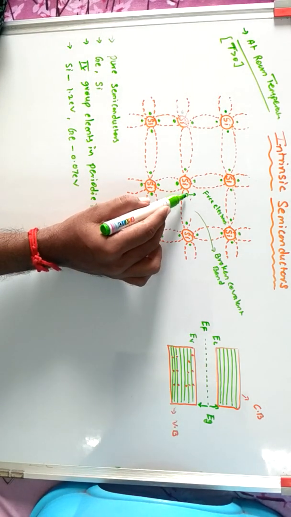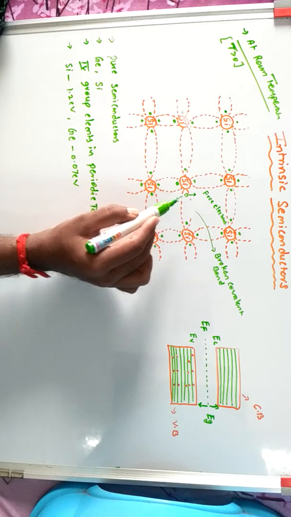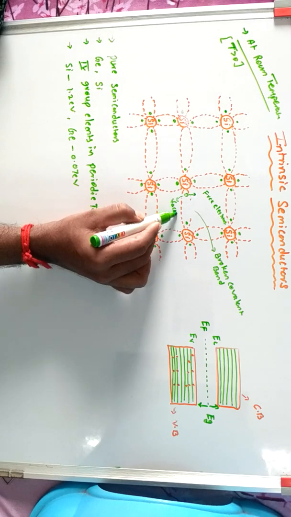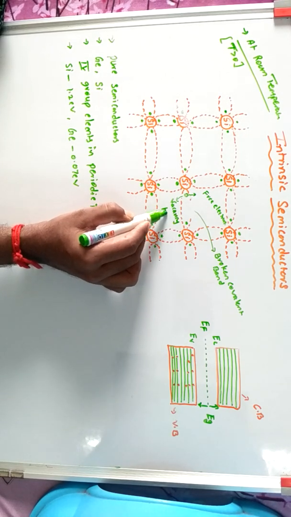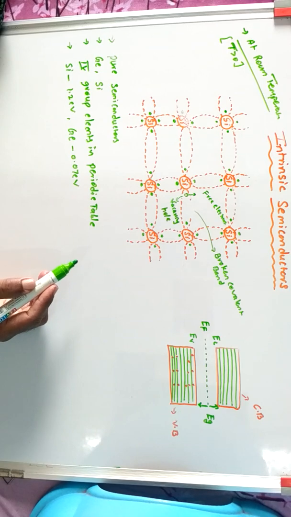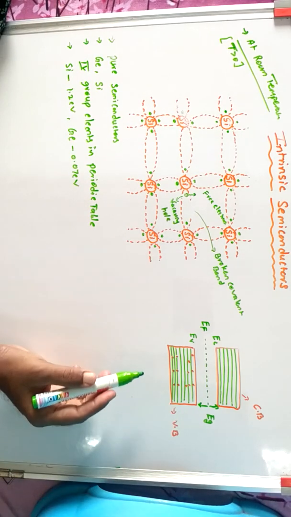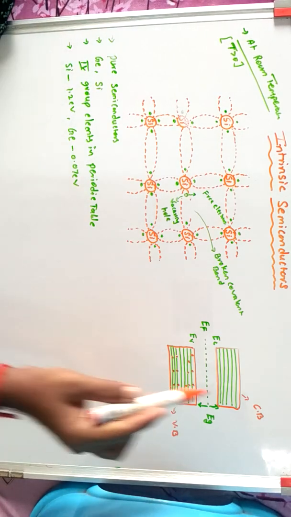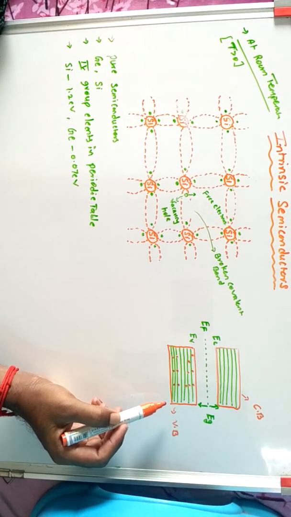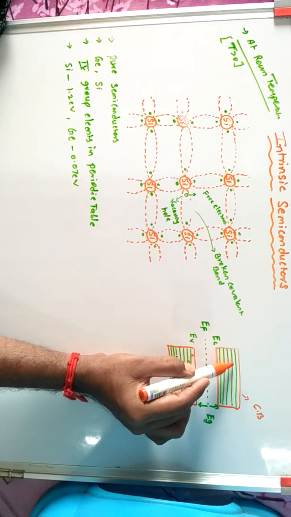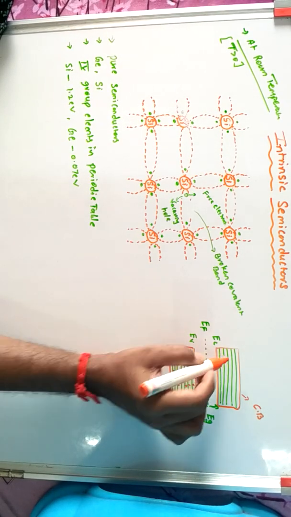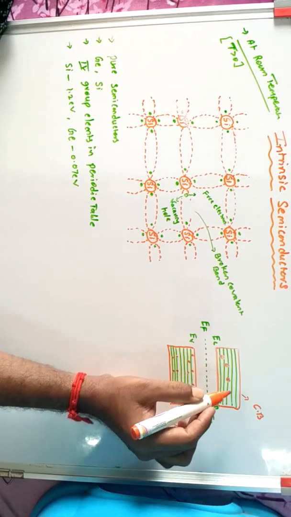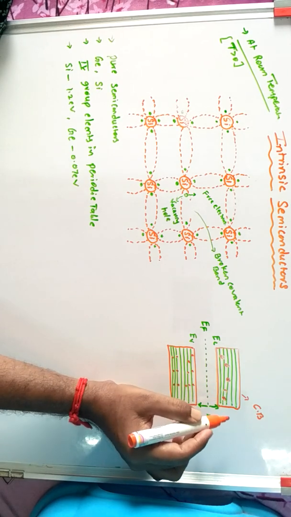Next, this is the vacancy, that is, the hole. Here, this is the conduction band, this is the valence band. These are the electrons.